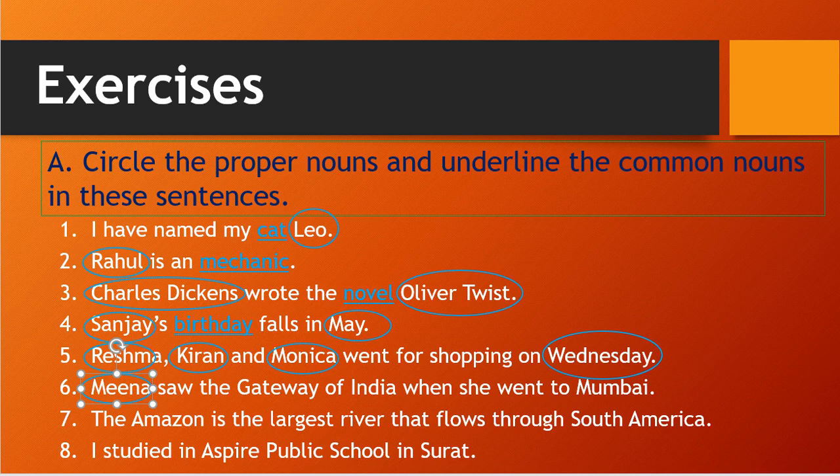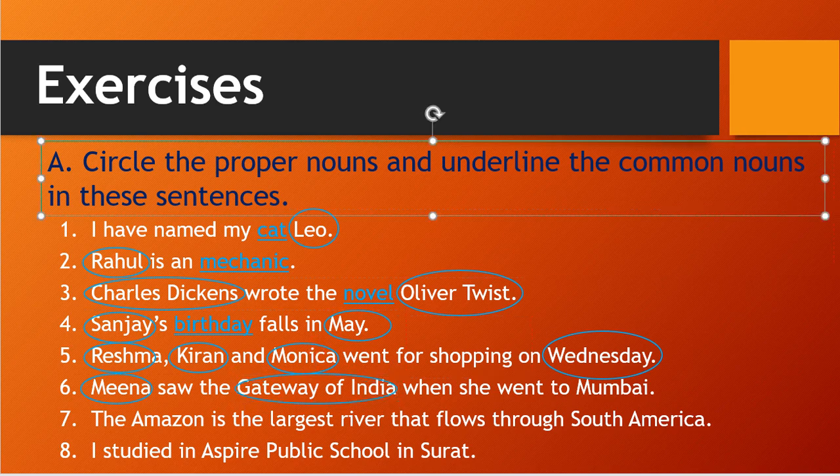Then saw the Gateway of India. So Gateway of India is also a monument, which is particular. So Gateway of India is also one kind of proper noun, because that is not common. Okay, Gateway of India is one only, so that is a proper noun.